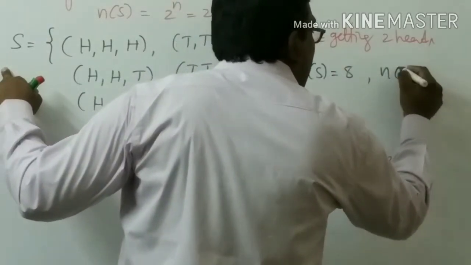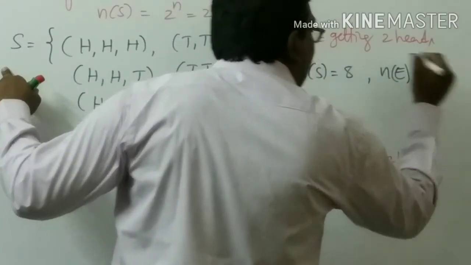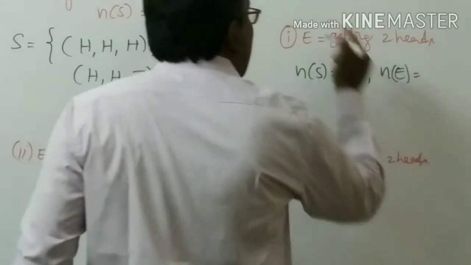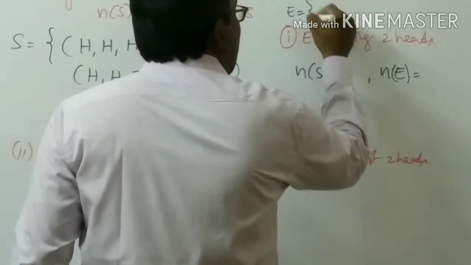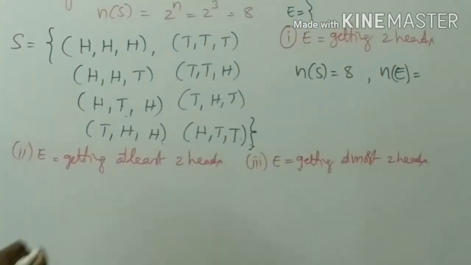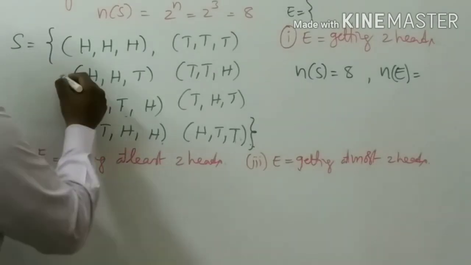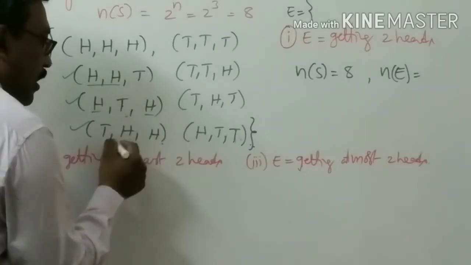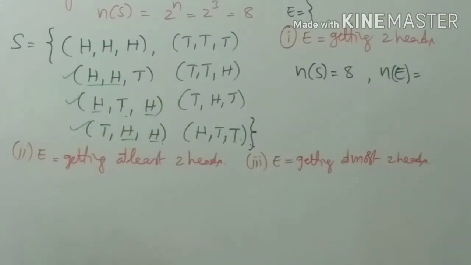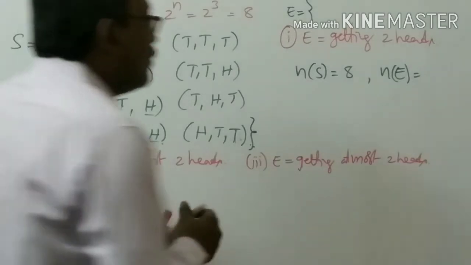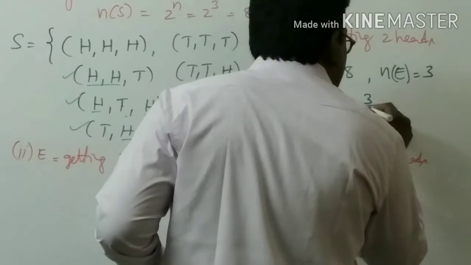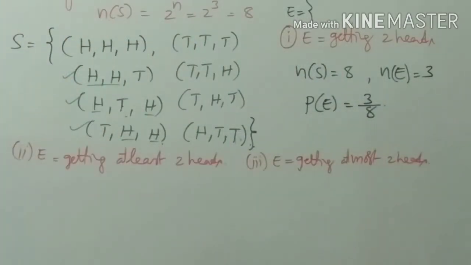And n of E, what is it? Okay, E is equal to 2 heads. 2 heads means I can take here 1, 2, 3, because 2 heads, 2 heads, 2 heads. In total, how many are there? 3 are there. So the probability of getting that event is 3 by 8.